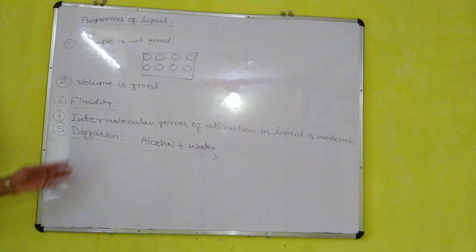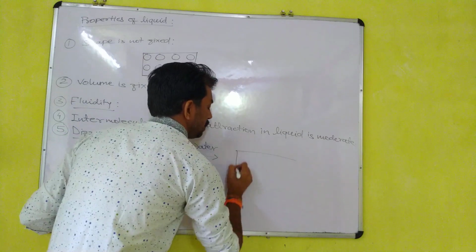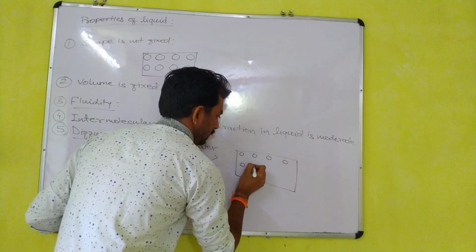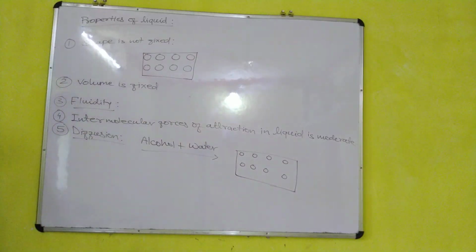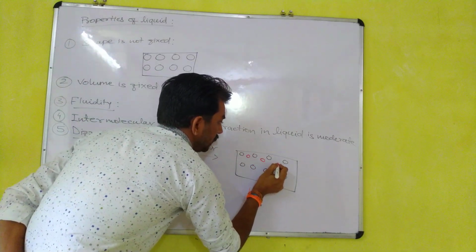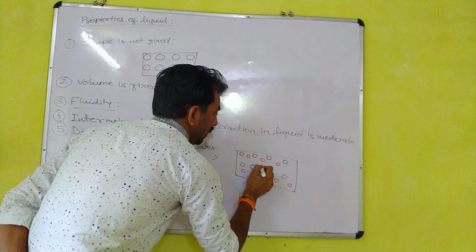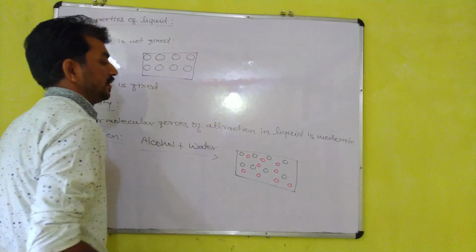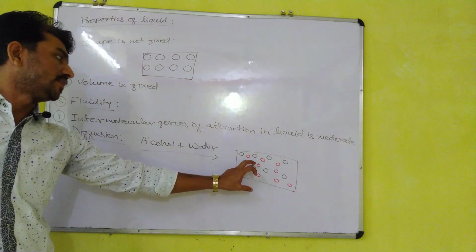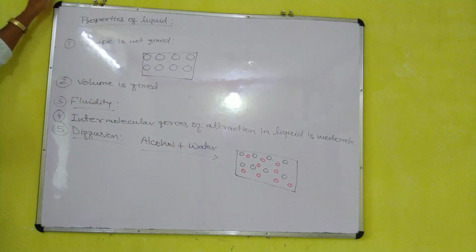Diffusion means there is space among the particles of water. Suppose the black dots are the particles of water. If we add alcohol to the water, it will occupy the empty space of the container. In some places the alcohol may be present, and in some places water may be present. There is space among the particles of water, so the alcohol is trapped or occupies the intermolecular spaces.